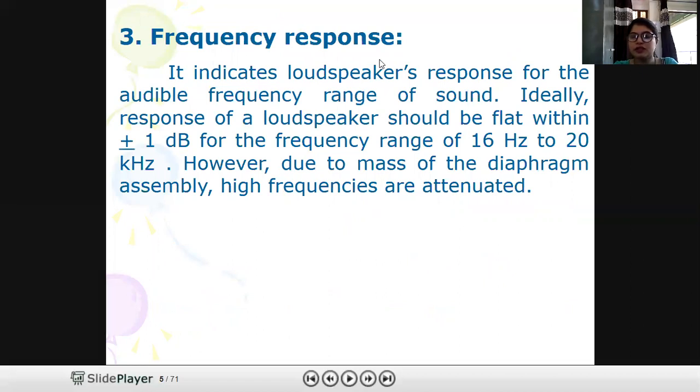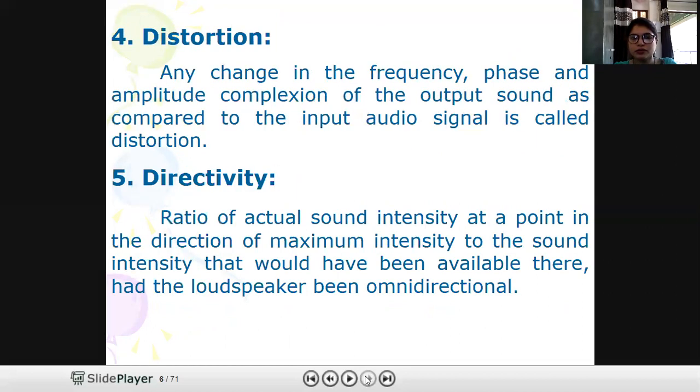What is frequency response of loudspeaker? It is around 16 hertz to 20 kilohertz, which is somehow approximately equal to microphone. Any change in frequency, phase or amplitude is distortion. So in loudspeaker there are chances of distortion as we are using mechanical parts, so maybe there would be a distortion present in electromagnetic loudspeaker or moving coil loudspeakers.